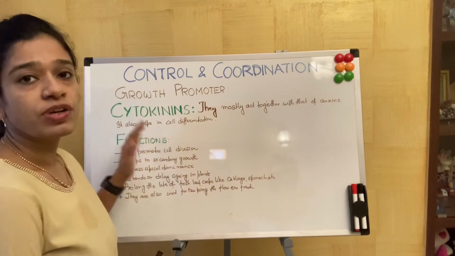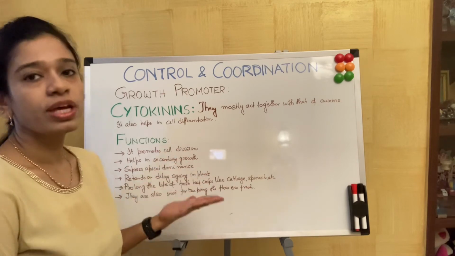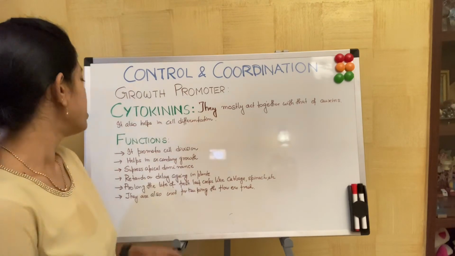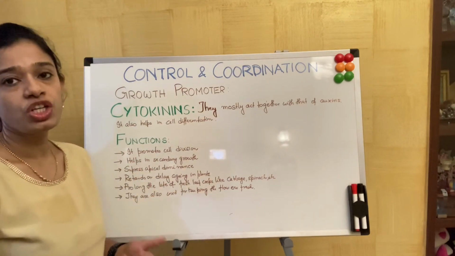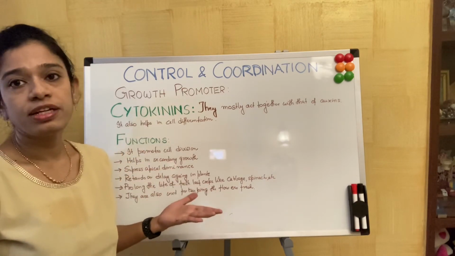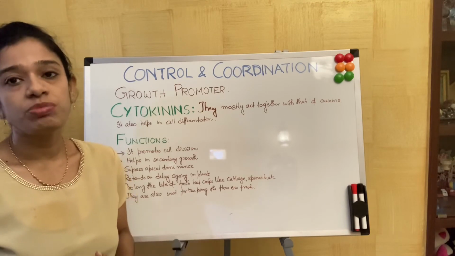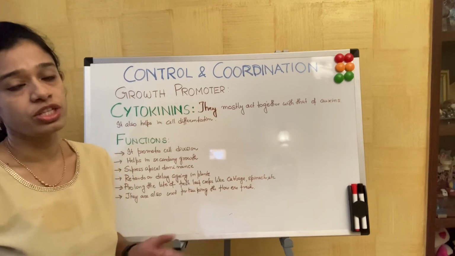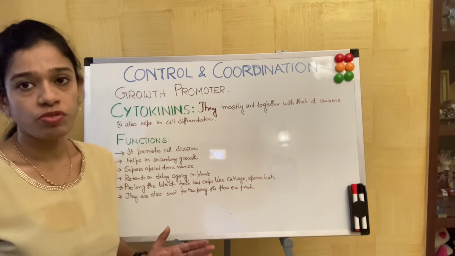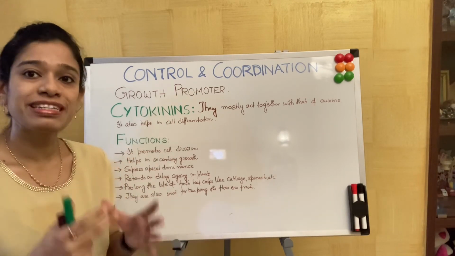Now next we are going to talk about cytokinins. Cytokinins act together along with auxins, and they help in cell differentiation. Their function is that they promote cell division, and also cell elongation. They help in secondary growth. Secondary growth means not only vertical elongation, but it also helps in horizontal elongation. Horizontal elongation means it helps to develop the volume of the plant. That is, it makes the plant a bit fatter in size, it gives volume, it makes it thicker.